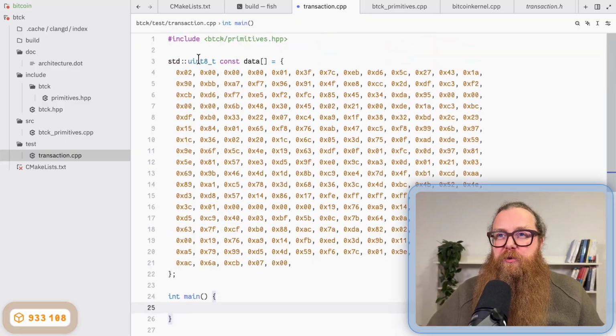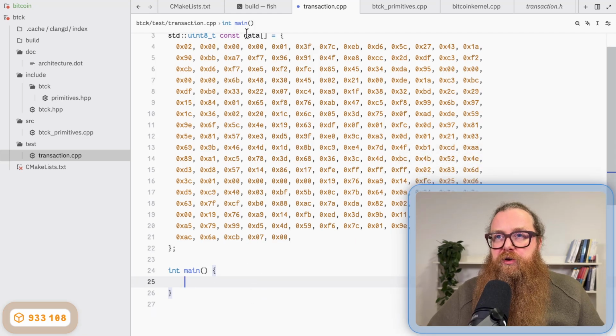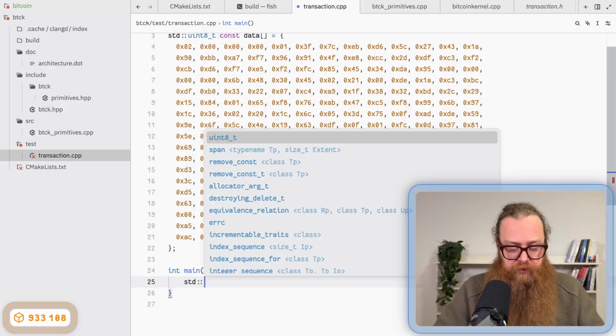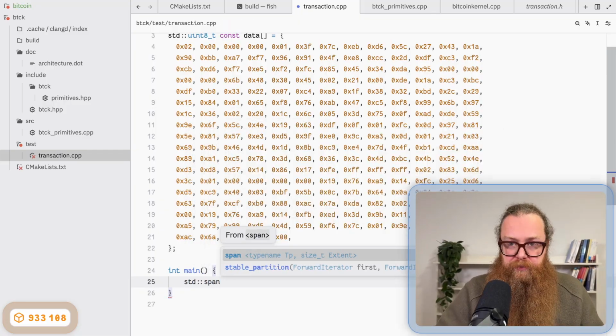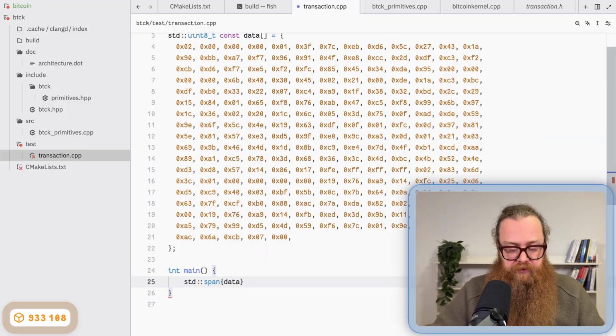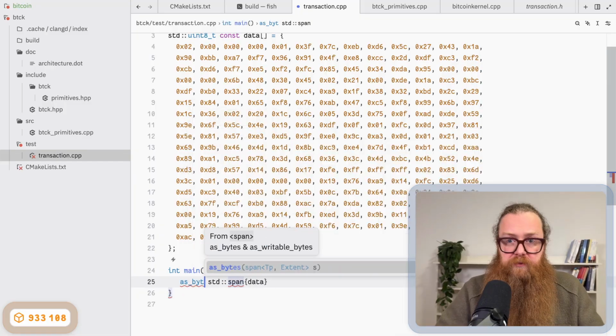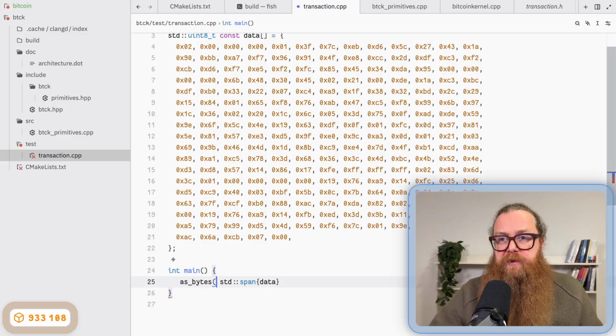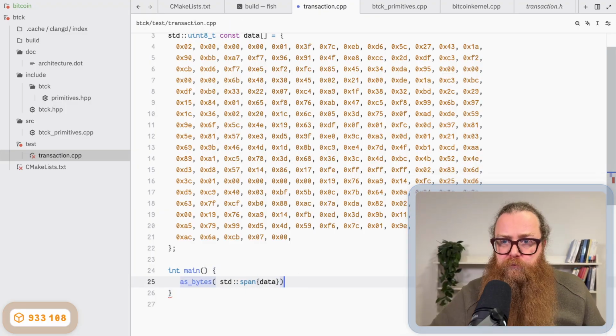So this is an array of uint8, and I can turn the array into a span by calling span and just passing the data here. Data, and if I pass that span to the function as bytes, that will give me a span of bytes because the other one was a span of uint8.